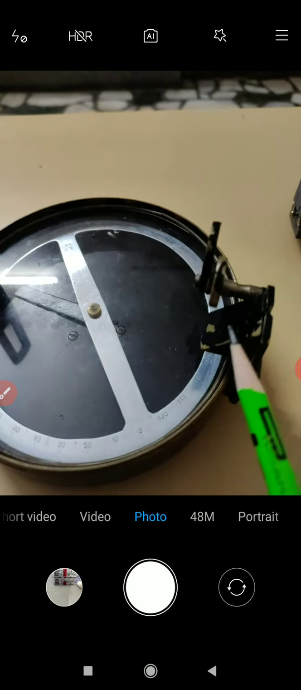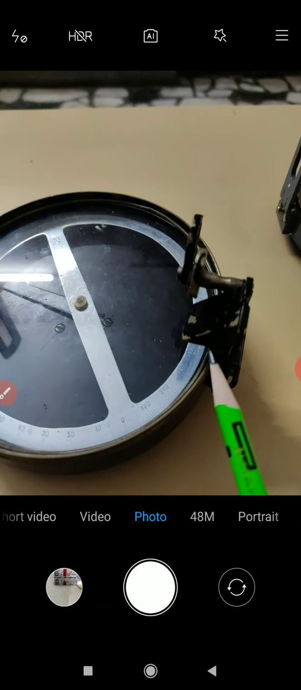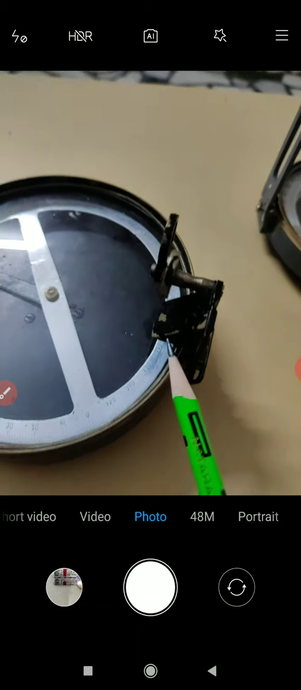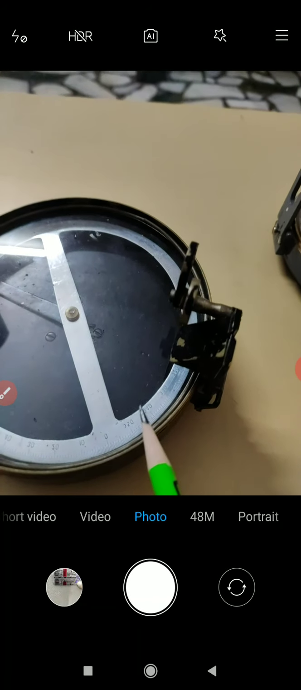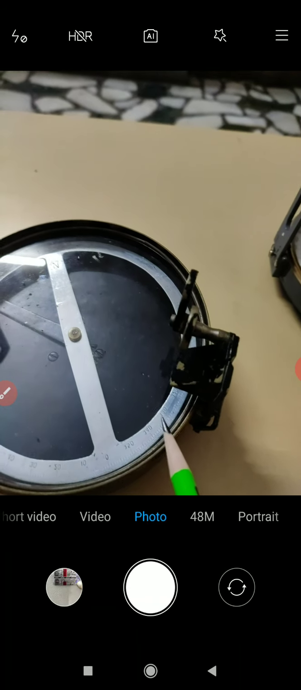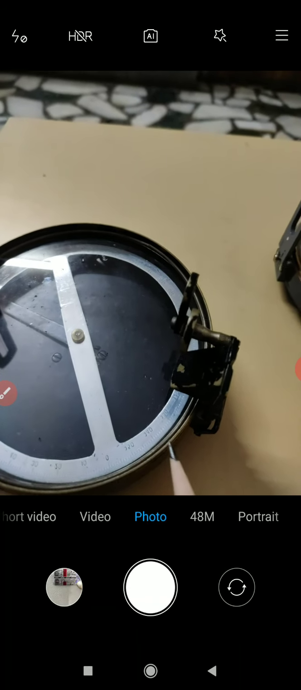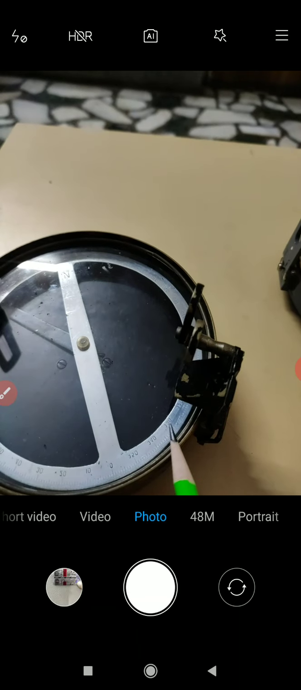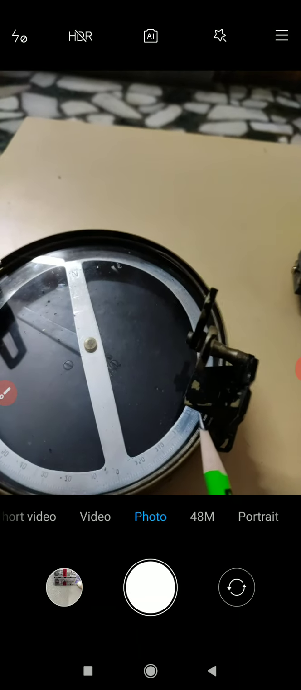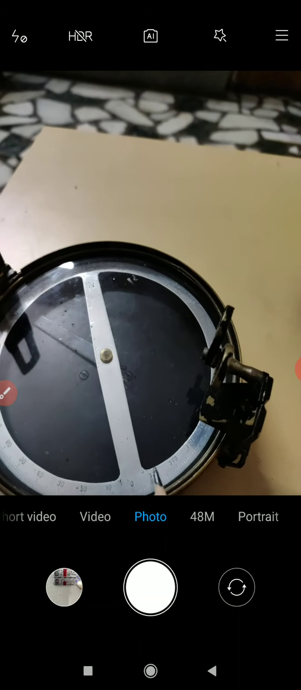Then this is the prism, it is inclined at a 45-degree angle. The function of the prism is to magnify the angle which we are reading and to erect the reading in front of us. So it has two functions: it magnifies the reading and the inverted reading is erected in front of the eye.